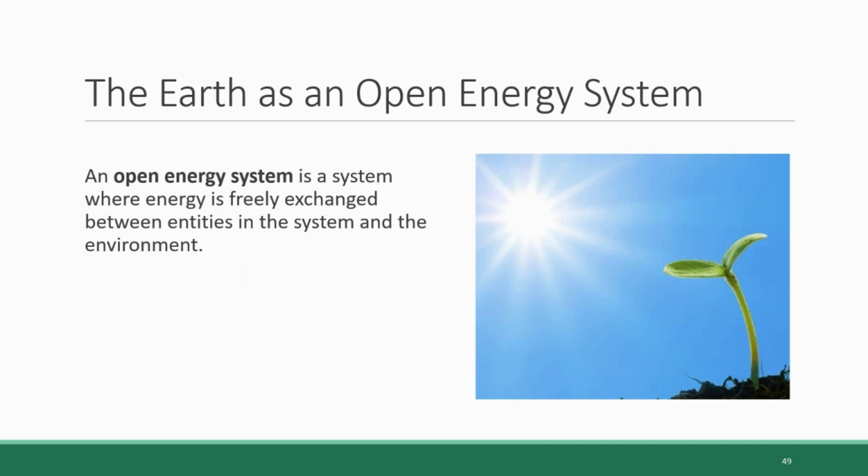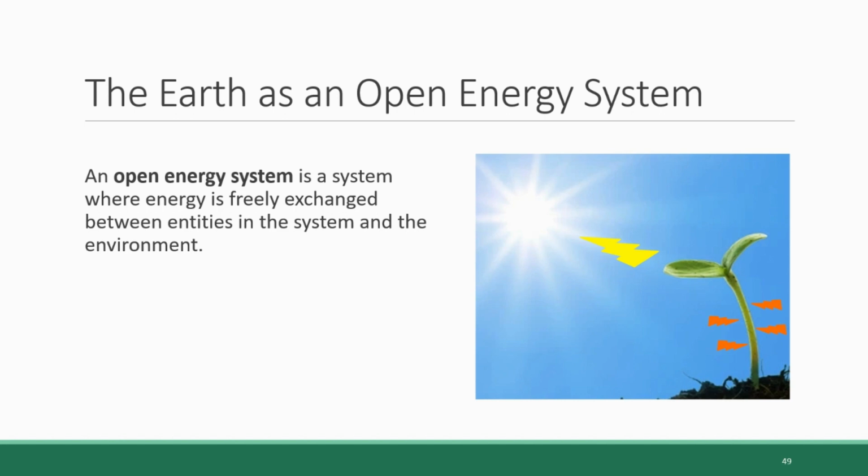Because all living things are part of what we call an open energy system. An open energy system is a system where energy is exchanged between entities within that system and the environment. Energy flows into living things from the environment, and it flows out of living things back into the environment as heat in a continuous cycle.